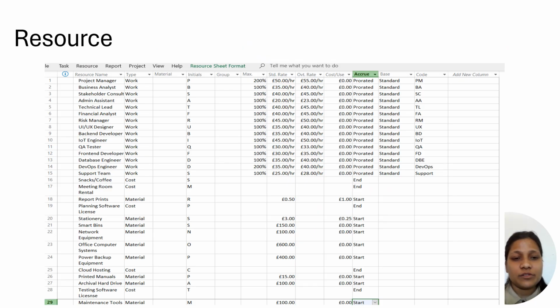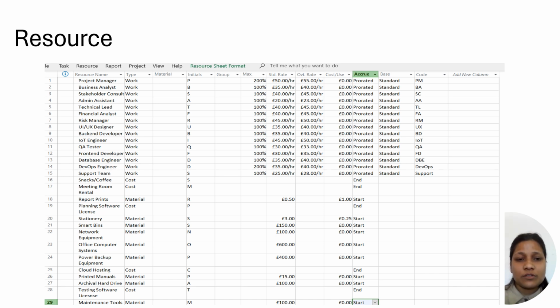Another is the resources. The resource sheet includes the resource name, type, material, initials, group, maximum units, standard rate, overtime rate, cost per use, accrue at, base calendar, and code. In the resource name, there is the project manager, whose type is work, and the initial is P, which is the first letter of project manager, and the maximum is 200%.